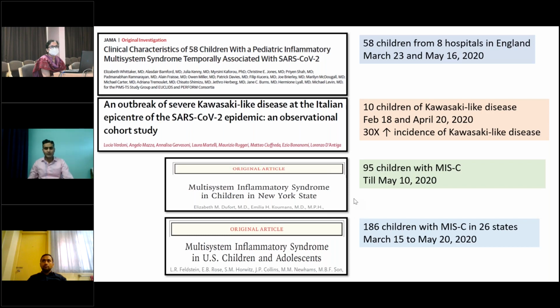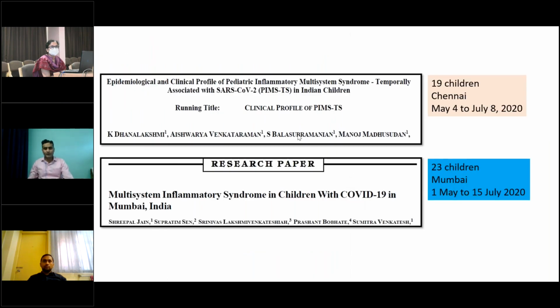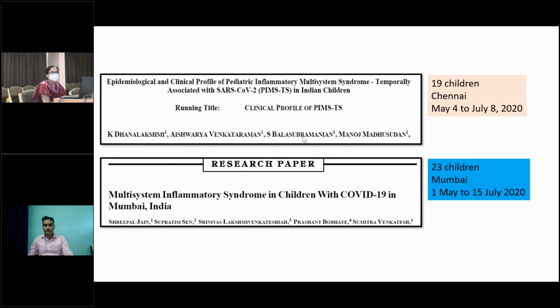And these are the first two studies from India, one from Chennai and one from Mumbai, that documented MIS-C or PIMS-TS from India for the first time during the period of May to July 2020. And after that, there are many other reports of MIS-C from all over India. Almost all pediatric hospitals say they saw these patients during the first peak. And also during the second peak, there was an increase in the number of MIS-C patients from all over India.